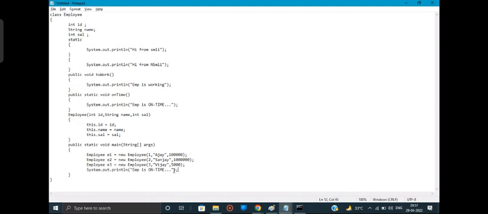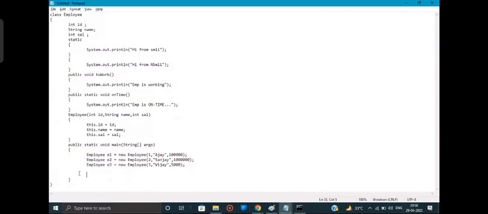Now, if I want to print the values, what do you want to print at first? On time. Okay. So all the methods that I have over here will be loaded in the object also. Yes or no? So for this, guys, we will be seeing the memory diagram first. For the time being, I'll even remove this dot name, and we'll see the memory diagram.